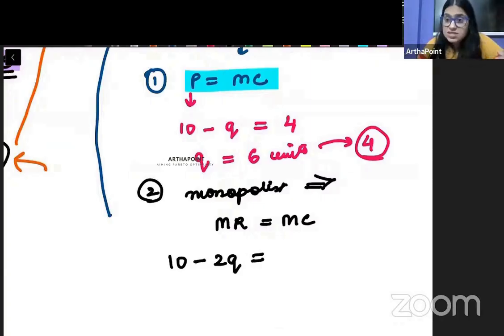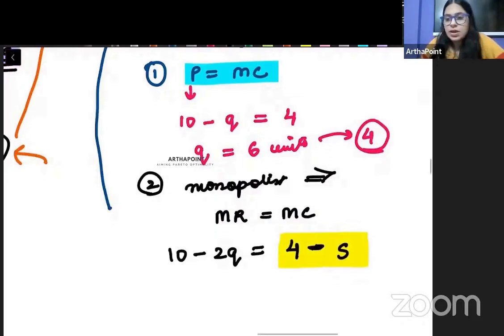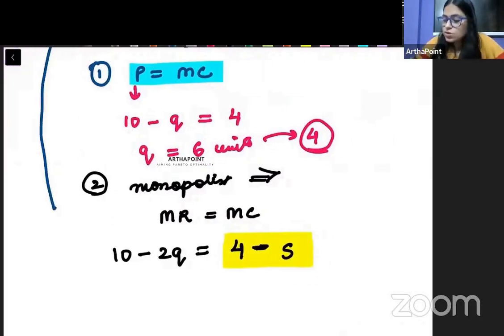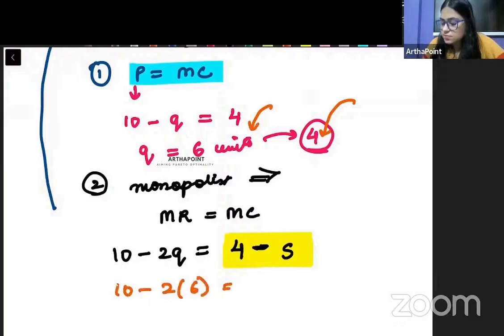But अब हम cost की बात करें तो yes, his marginal cost is 4, but the government is going ahead and giving him a subsidy of S per unit. So his marginal cost is falling by S per unit. And Q कितना होगा? Q is what the government wants him to sell. The government wants him to sell 6 units.